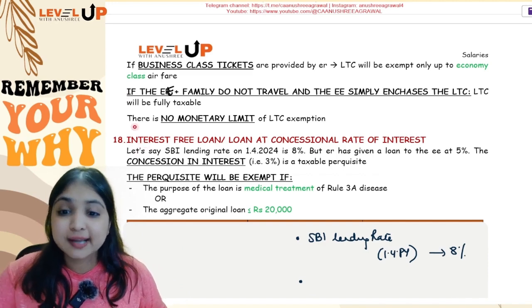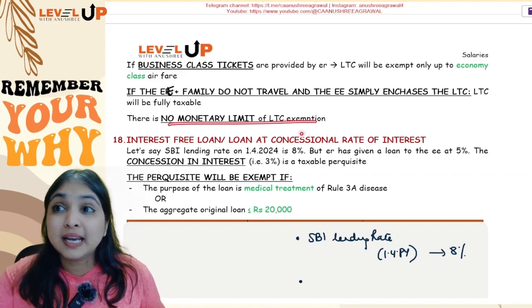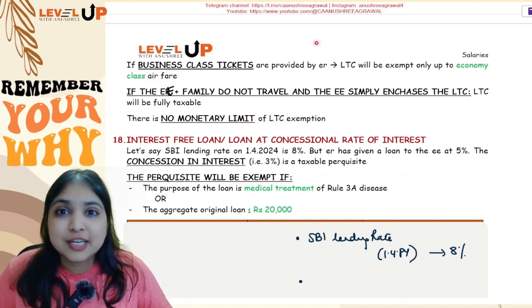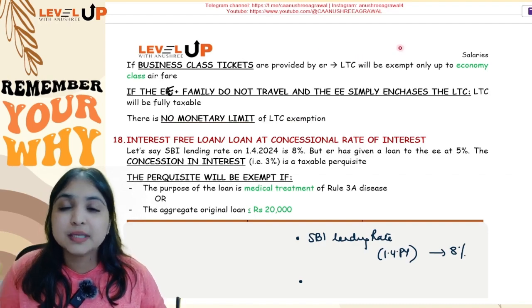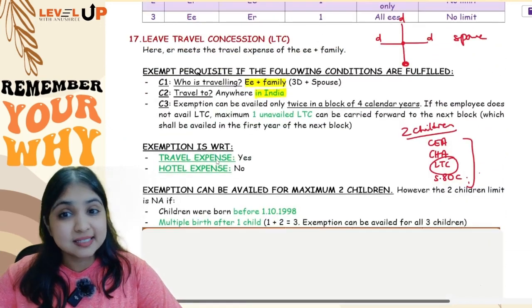Then it will be fully taxable. And lastly, there is no monetary limit. Like there is no limit that LTC exemption is only so much amount. For gratuity you have a limit, for leave salary you have a limit. But for LTC there is no monetary limit. Okay, so this was your entire LTC discussion.